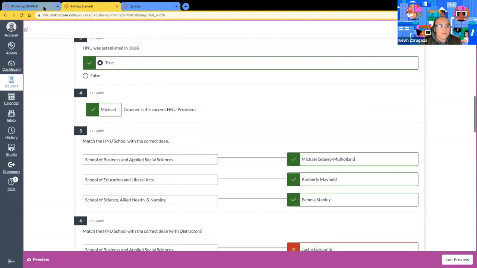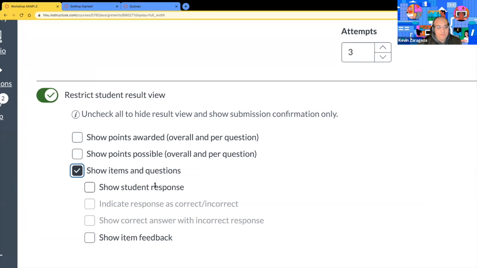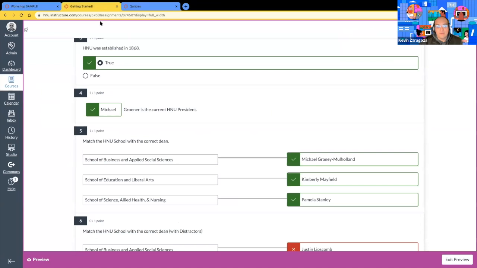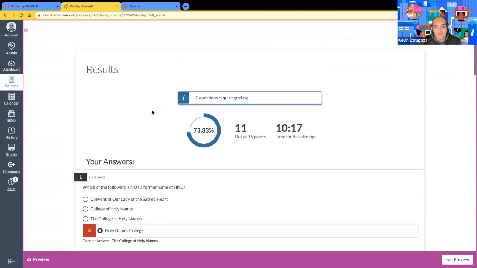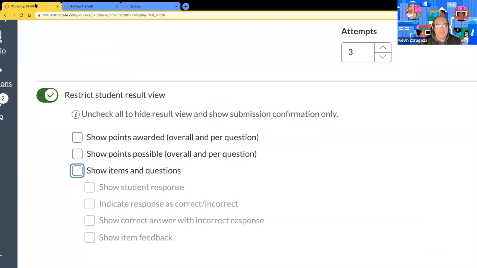So if I go back, would you like to show the student response? And if we check that, would you like them to be able to indicate response as correct, incorrect? Sure. Would you like to show correct answer with incorrect response? And would you like to show item feedback? All of these are options that you can turn on and off for the students when they've submitted their quiz. And I'll say it again, by default, new quizzes will show the students all of this. So we have to restrict it if we do not want them to.